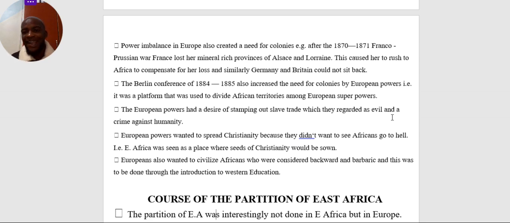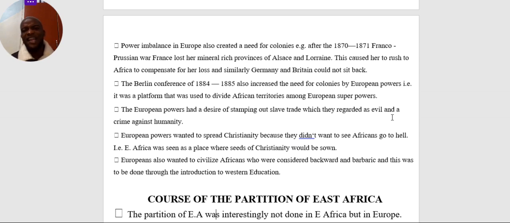Taking you back, Alsace and Lorraine were formerly territories that belonged to the Germans. But in the struggle that Prussia had during the reign of King Louis XIV of France, France ended up grabbing these two territories and took them.